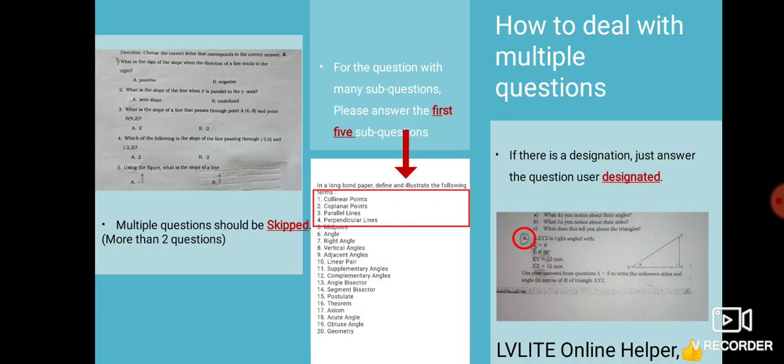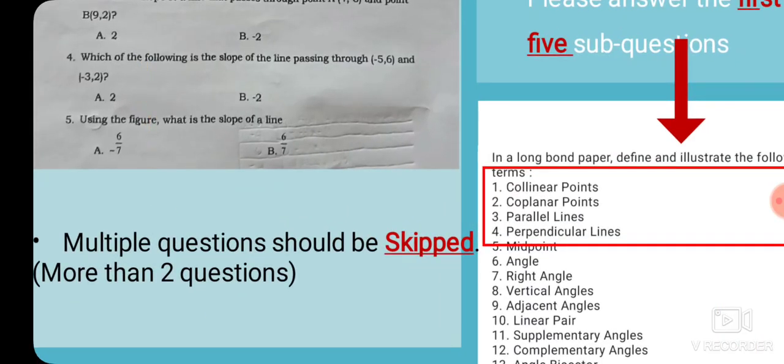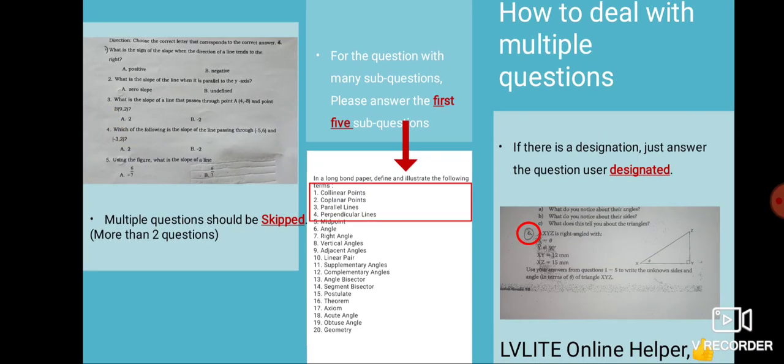So, multiple questions. I have told you how to do multiple questions; if there are more than two questions, they should be skipped. Understood, friends? If there are two questions, then you can answer them. If more than two, you don't have to answer that question.